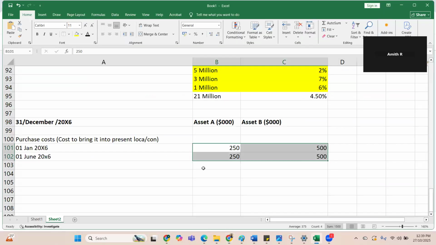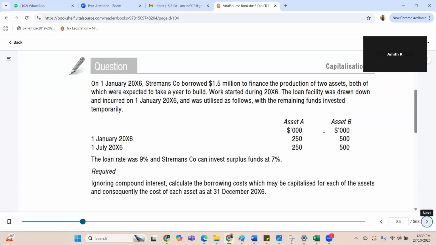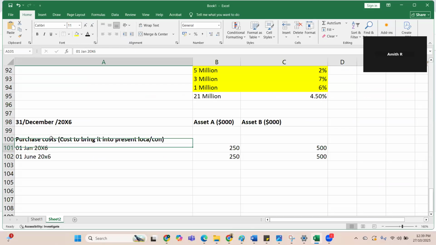Okay, so let's see, this is a purchase cost. Now let's see, is there any other purchase cost which is given? No, right? So purchase cost to bring it into present location and condition, and borrowing cost. Okay, now we'll look at borrowing cost.